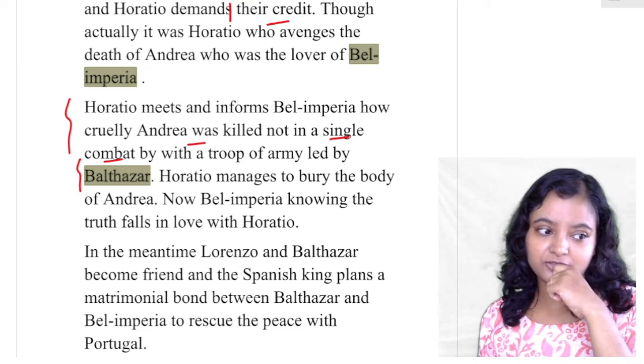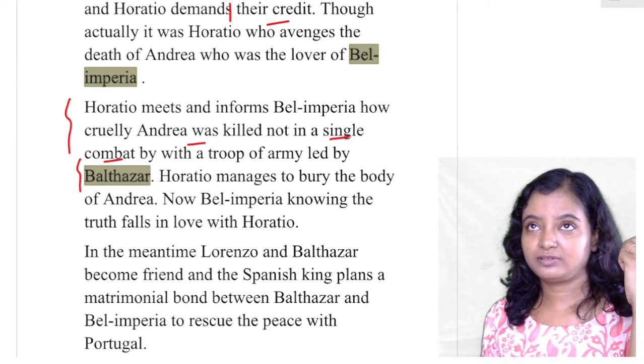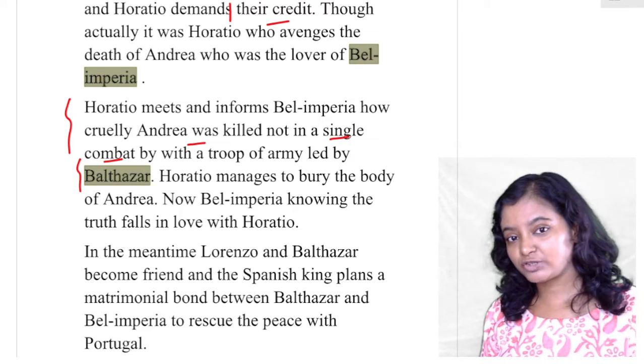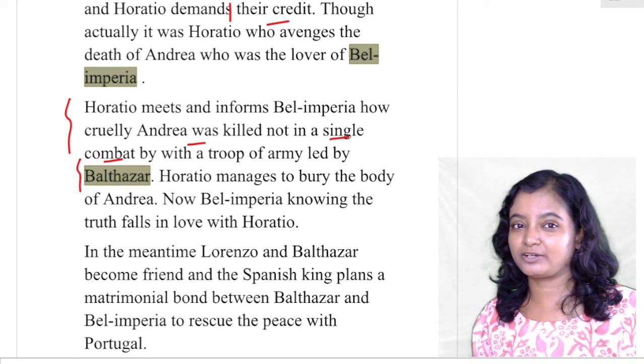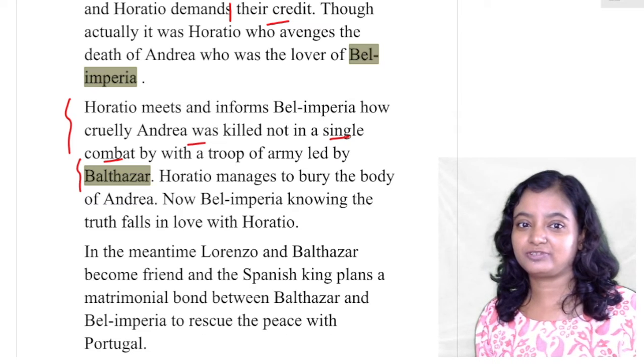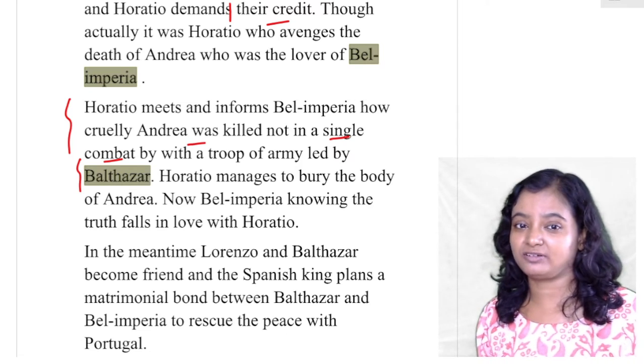There is the story of Abhimanyu in the Mahabharata. Have you heard the story of Abhimanyu in the Mahabharata? How cruelly Abhimanyu was killed by a group of people, by a troop. And that same thing happened with Andrea.